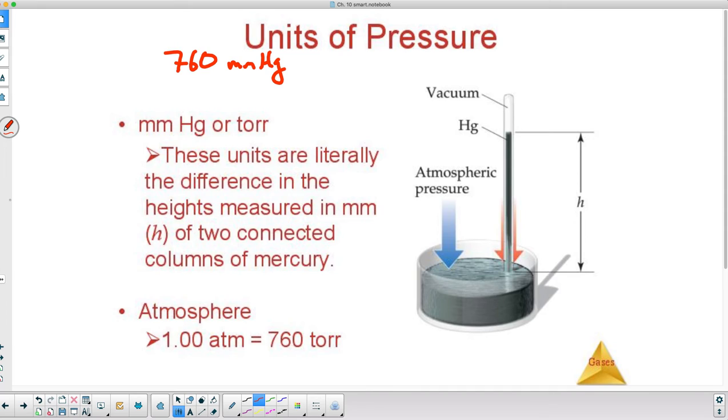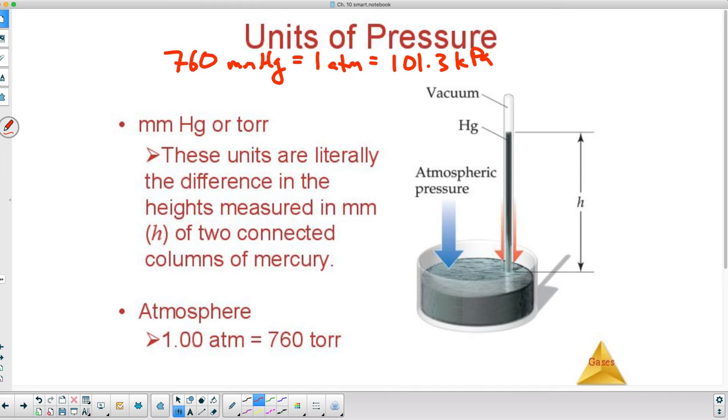So it's less than a meter tall, but that's how much pressure the atmosphere has. So 760 millimeters of mercury is equal to 1 atmosphere, which is also equal to 101.3 kilopascals, kPa.